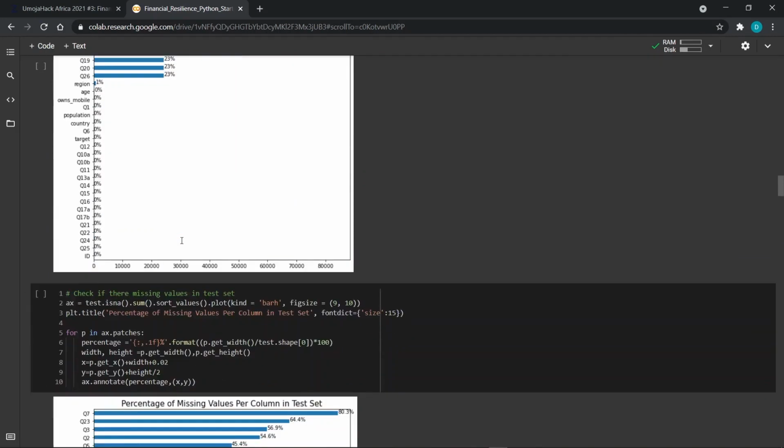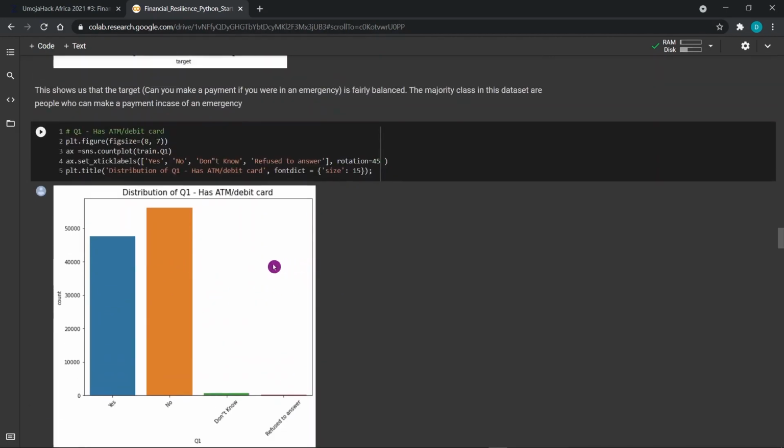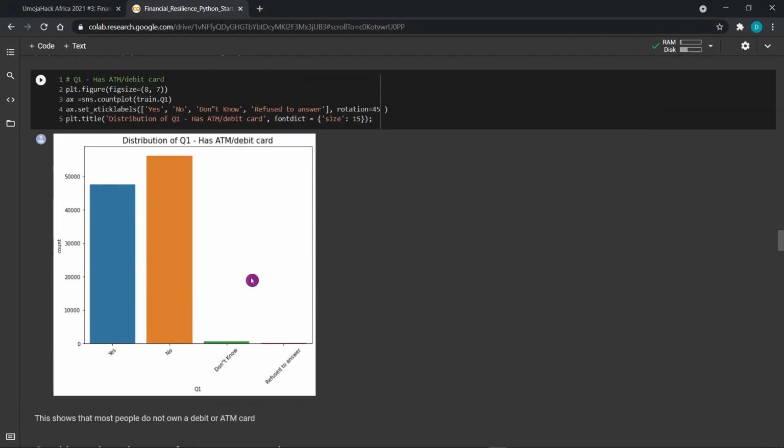If we check the Q1 distribution, we can see that the majority of individuals do not have ATM or debit cards, followed by those who have, and then others decided not to answer or they didn't know. From this, we get some insights on how best to build a model.